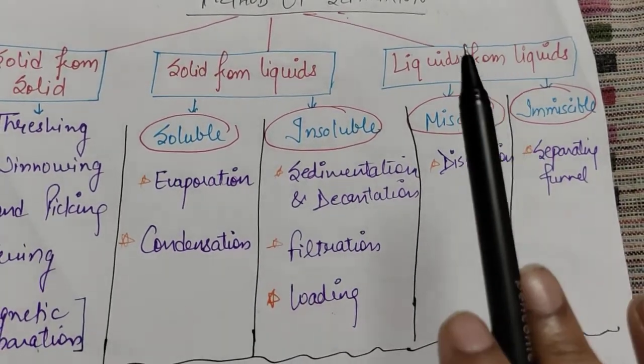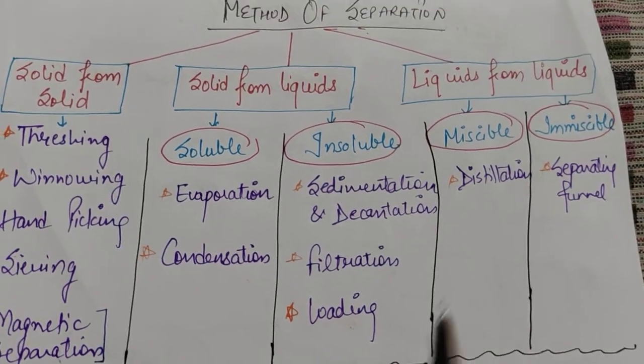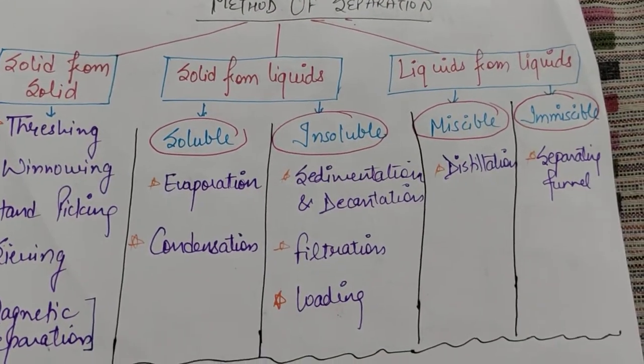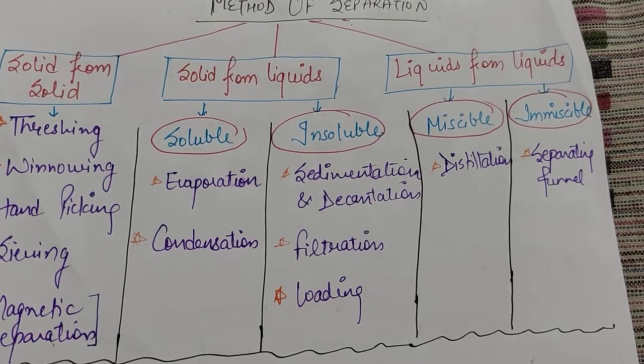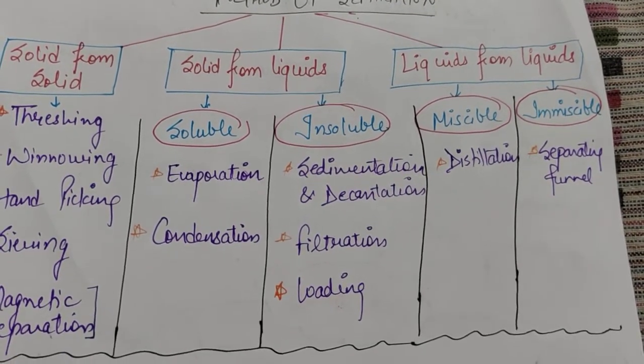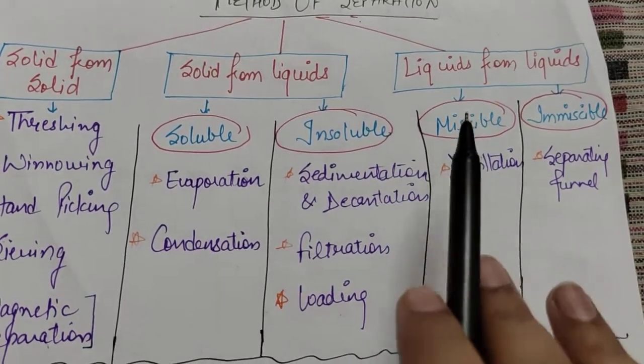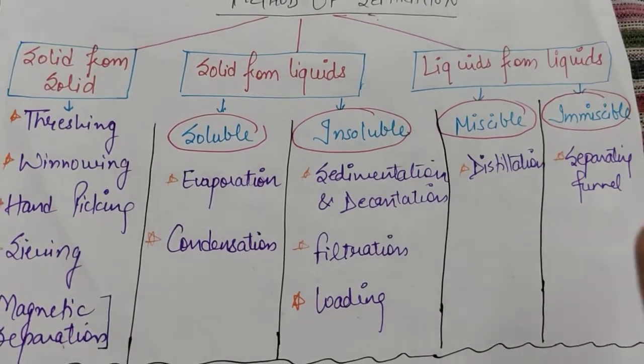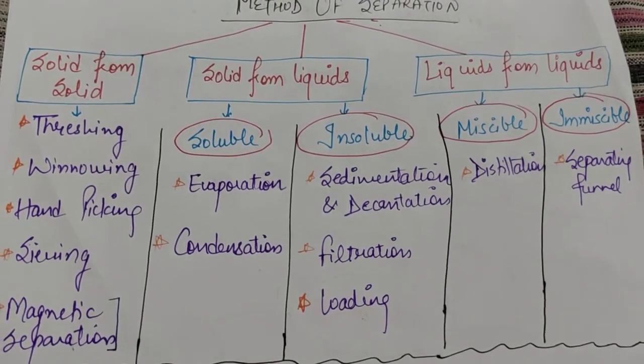Then we need to separate liquids from liquids. Now if we need to separate liquid from liquid, that also depends on whether both of the liquids can easily mix in each other or they can't. If they can mix in each other, we say that they are miscible liquids, and if they can't mix in each other, we say that they are immiscible liquids.